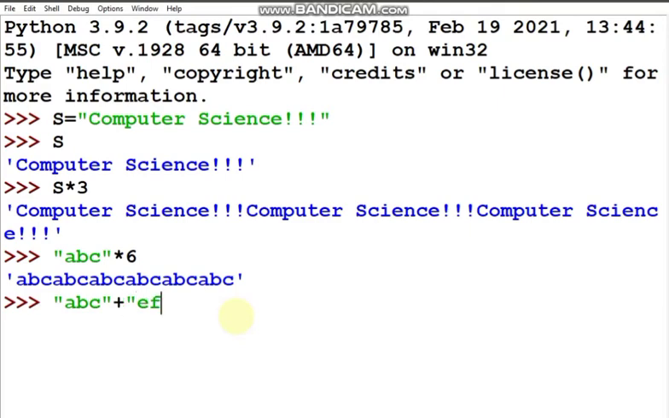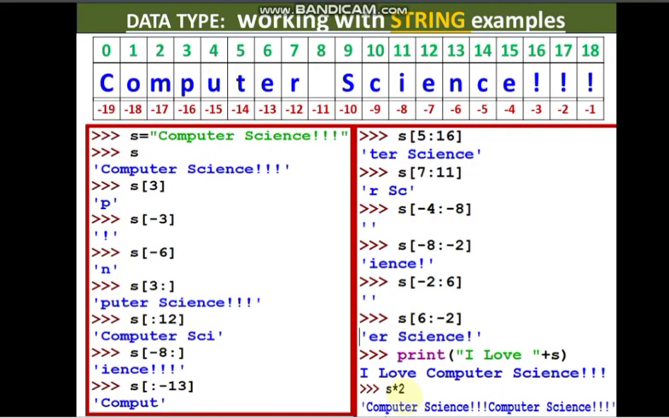Plus EFG plus XYZ, suppose. So it has concatenated, that means it has joined all the strings together. Now moving on to